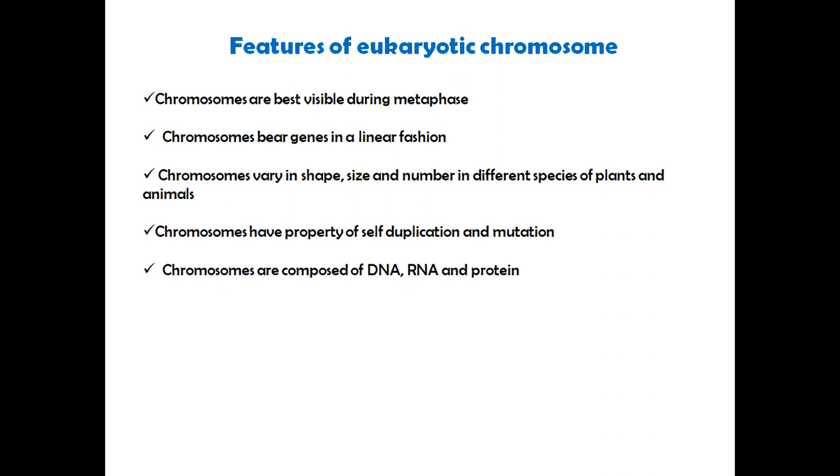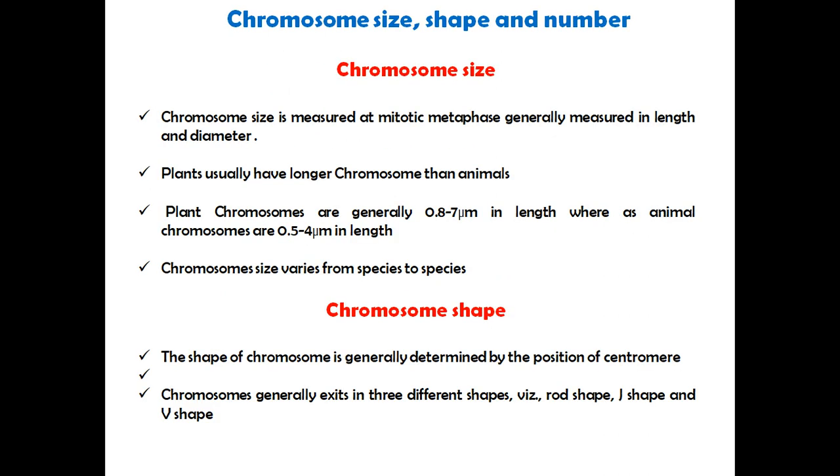Features of the eukaryotic chromosome. Chromosomes are best visible during the metaphase. Chromosomes bear genes in a linear fashion. Chromosomes vary in shape, size, and number in different species of plants and animals. Chromosomes have the property of duplication and mutation. Chromosomes are composed of DNA, RNA, and protein.